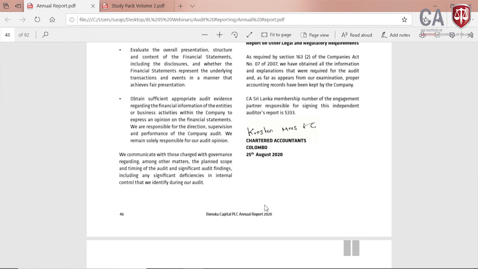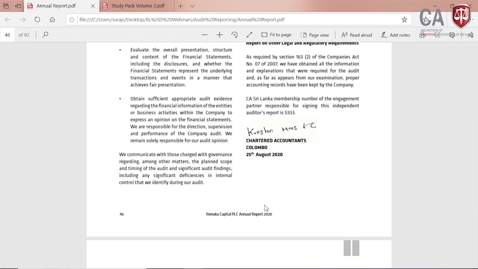Right. What is number 1? Title. Number 2, addressee. Number 3, opinion paragraph. Number 4, basis for opinion. Number 5, key audit matters. Number 6, other information. Number 7, responsibilities for the financial statement.